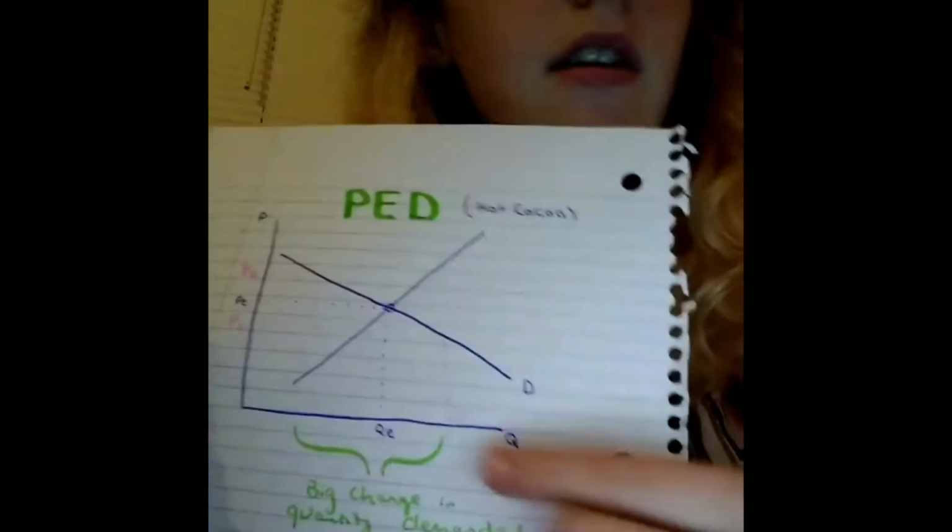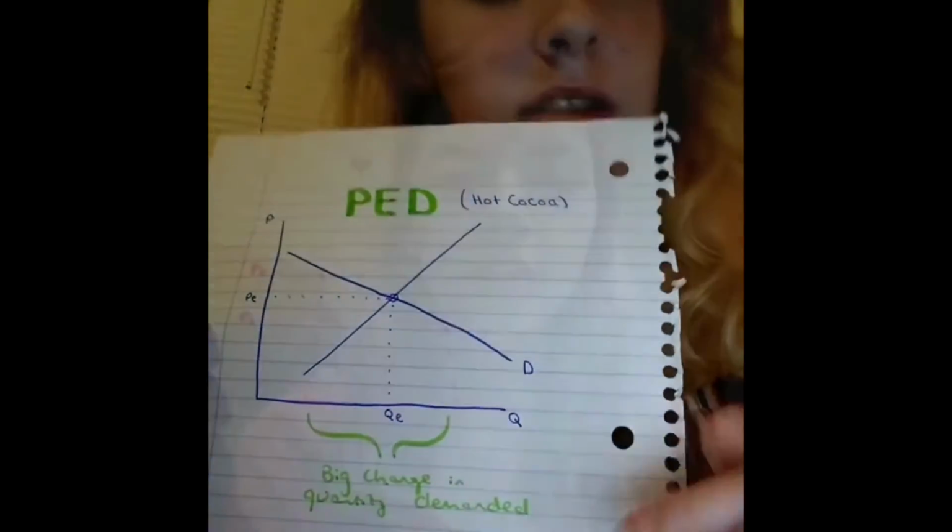A weakness of the PED is that there are a lot of variations in the calculations, and it is very difficult to calculate it from historical records. But a strength is that the formula can tell you what you need to know, and it can help you prepare for the future. As you see here by the graph, Swiss Miss is very elastic.